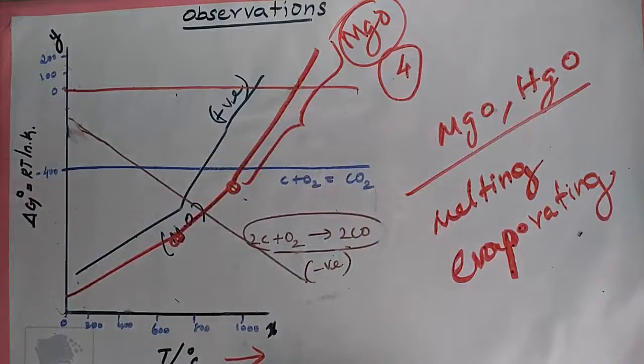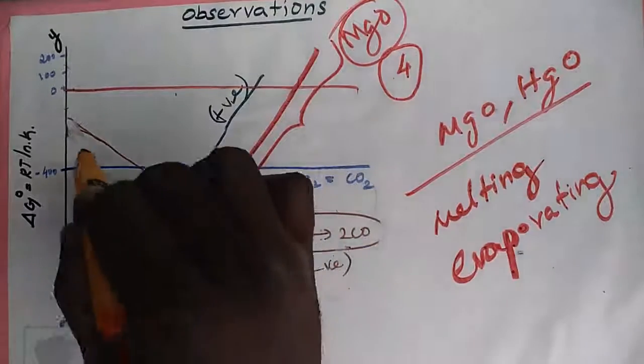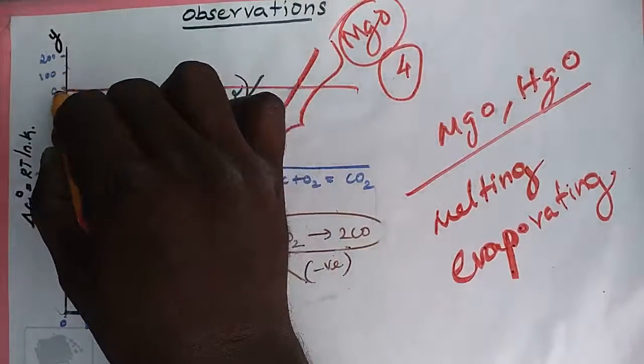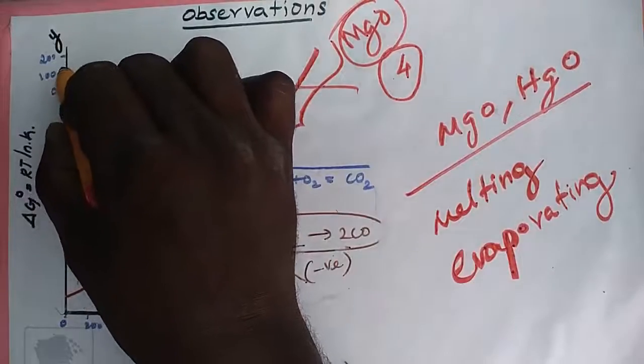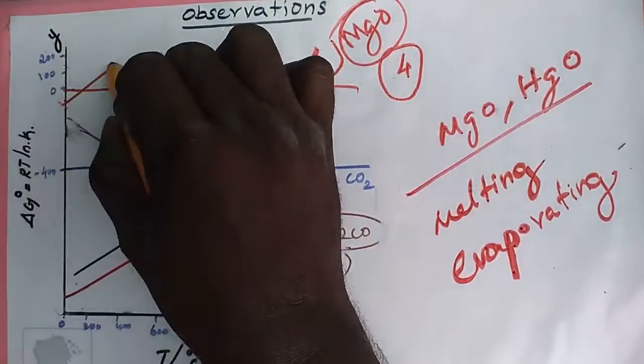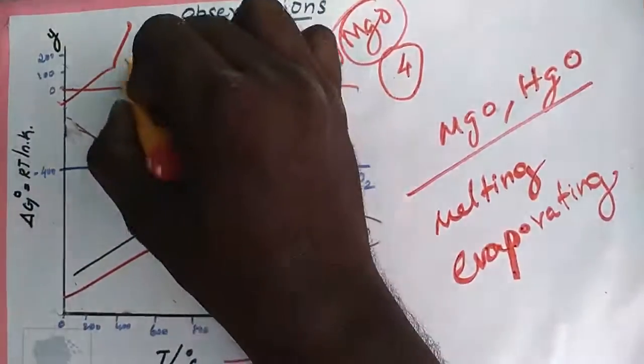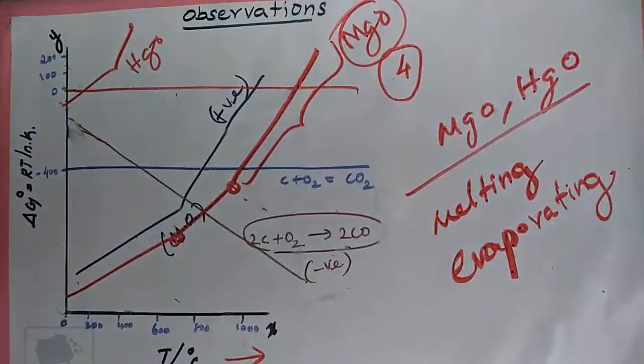Another one, HgO. The sudden change in the slope at a particular temperature for some metal oxides, MgO, HgO, is due to the phase transition, melting or evaporation.